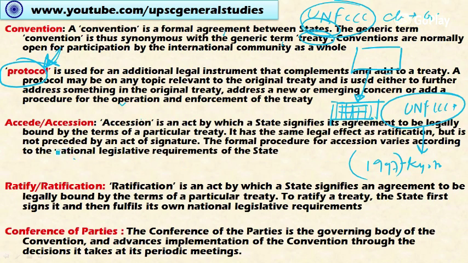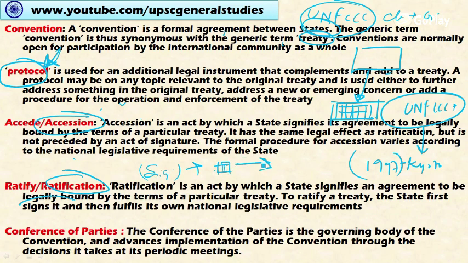Another term is accession. Accession is an act by which a state signifies its agreement to be legally bound by the terms of a particular treaty. So if a state agrees to be legally bound by a particular treaty, it is called accession. It does not require ratification by the parliament. So what is the meaning of ratification? In every convention, the heads of states or designated parties put their signature for acceding to the convention. But that does not stop at that place itself.